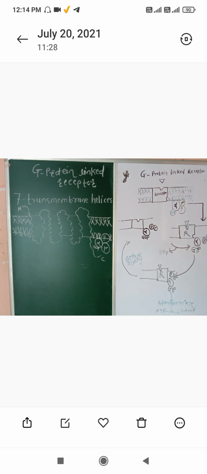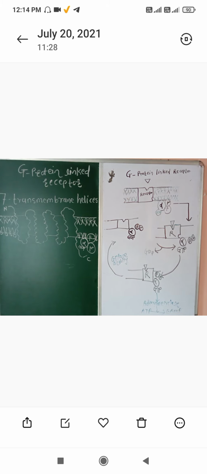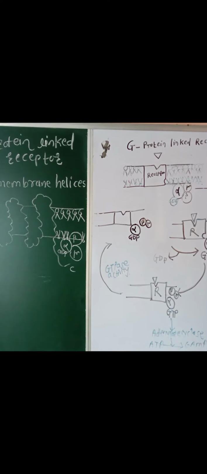The binding of the signaling molecule to this type of receptor at its extracellular domain induces a conformational change that allows the cytosolic side of the receptor to bind with the G protein, which is associated with the inner face of the plasma membrane. This interaction activates the G protein, which then dissociates from the receptor and carries the signal to intracellular target enzymes. G protein consists of alpha, beta, gamma subunits.